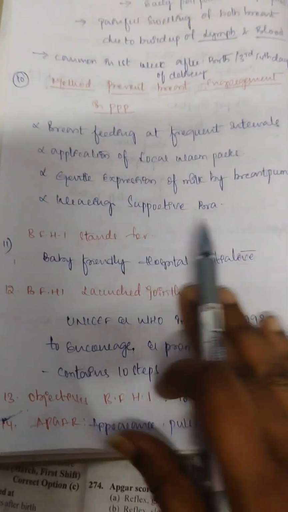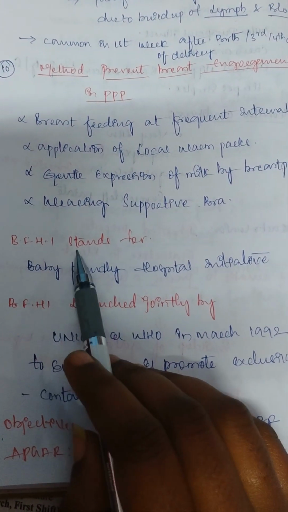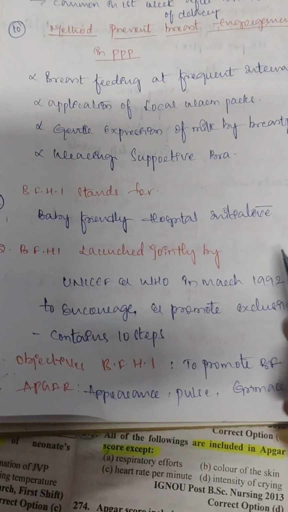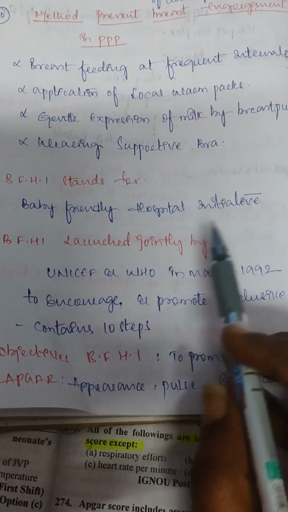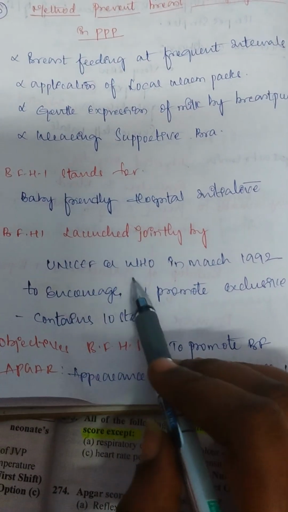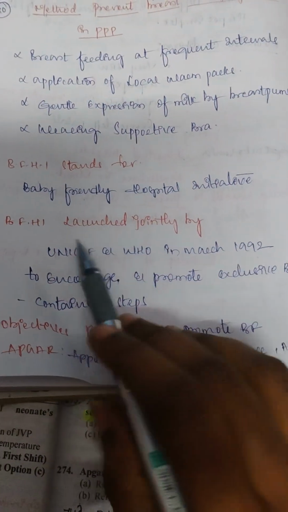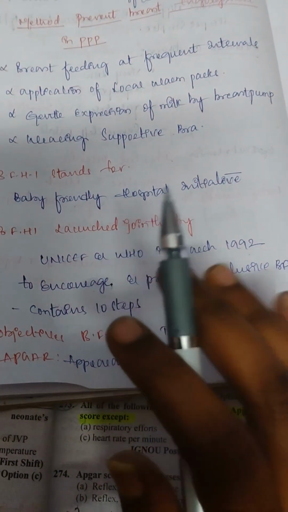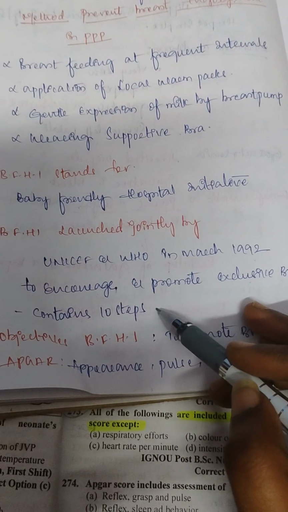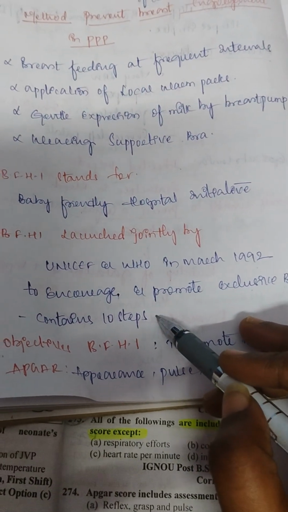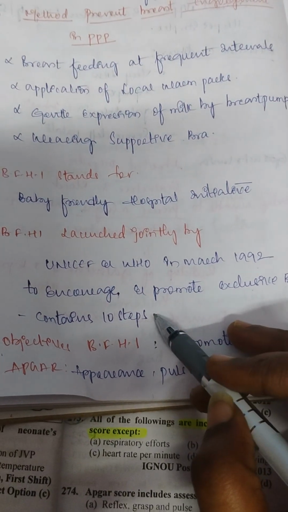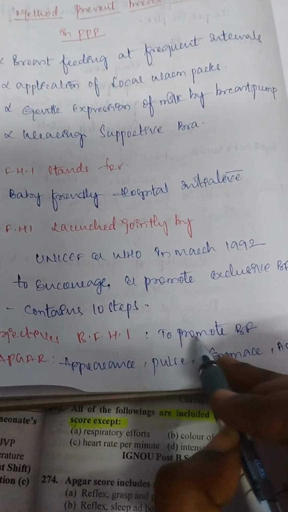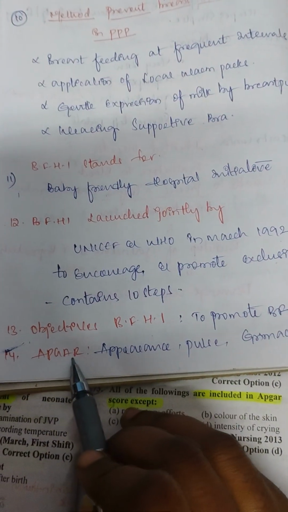The next one, the full form of BFHI stands for Baby Friendly Hospital Initiative. This initiative was launched by UNICEF and WHO in 1992, and the aim or objective of BFHI is to encourage and promote exclusive breastfeeding, only breastfeeding. It consists of 10 steps. In the next class I will tell you these 10 steps of BFHI.